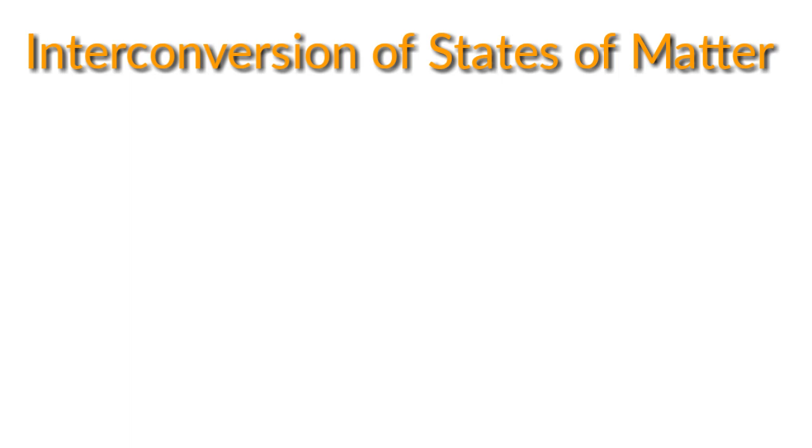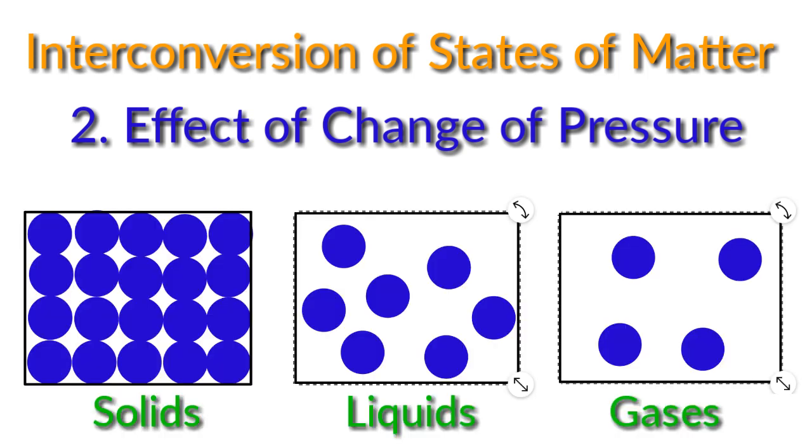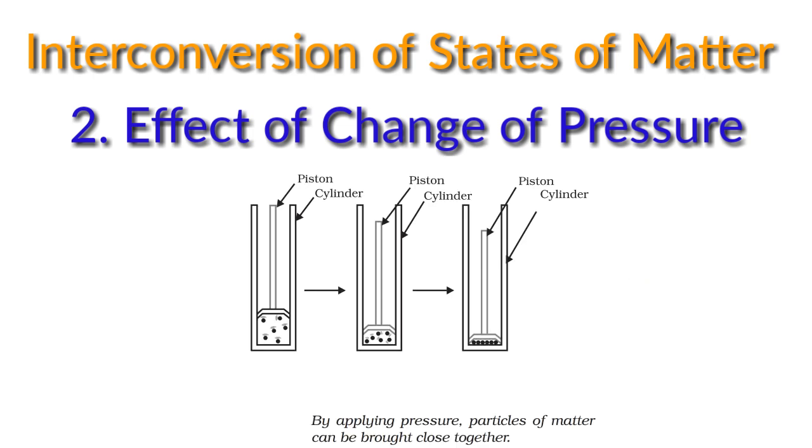Now we can move to effect of change of pressure. We studied that the difference in various states of matter is due to the difference in distance between the constituent particles. That is, in solid, the particles are very close to each other, and in gaseous state, they are far apart. And in liquid state, the particles are close to each other but not as close as the particles in solids. So by applying pressure, the particles of matter can be brought close together. Or by decreasing pressure, the particles become far apart. That is, by changing the pressure, we can change the state of matter.